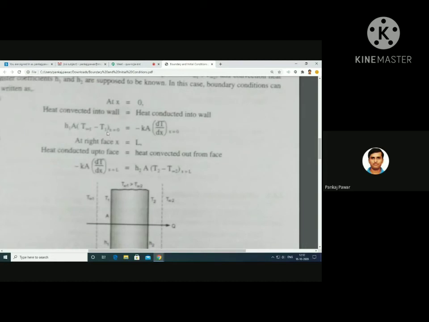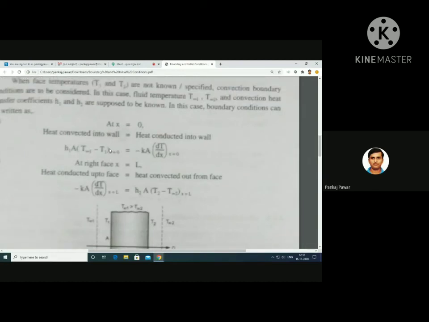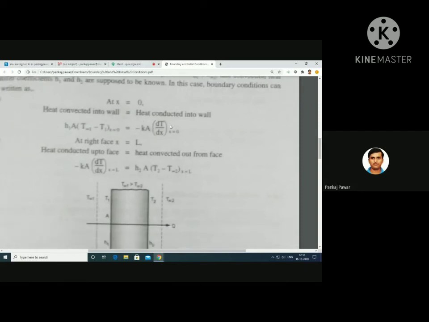This is the boundary condition on the left face. It is equal to the conduction equation, that is minus K A dT by dx, with dT by dx at x is equal to 0. What is K here? K is the thermal conductivity of the material used in the plane wall. Area in both cases will be the same. Here dT by dx at x is equal to 0 you have to take.